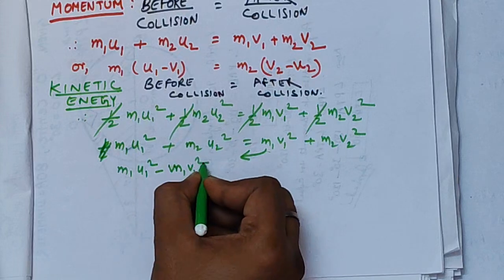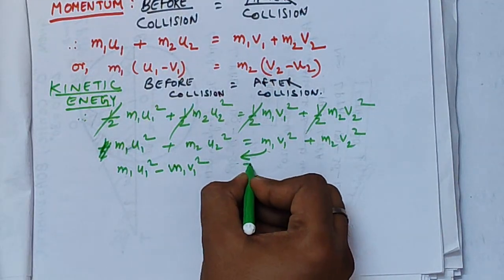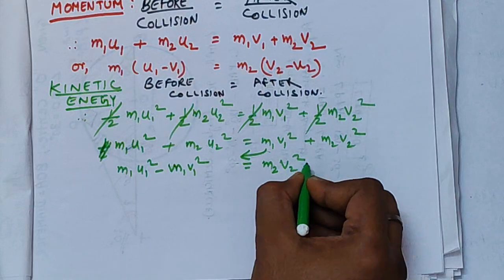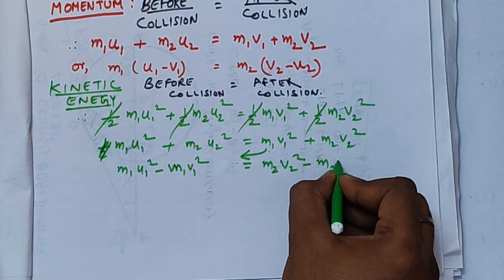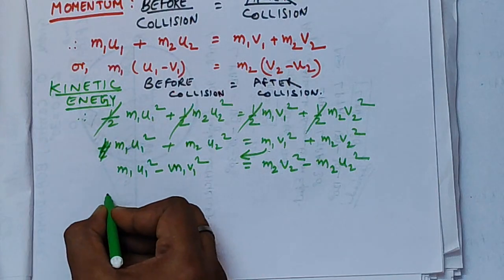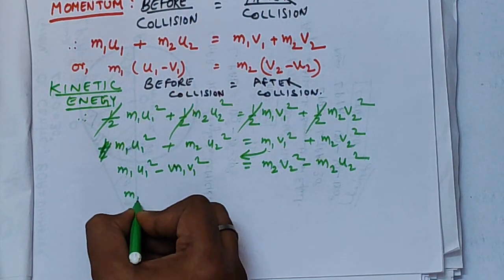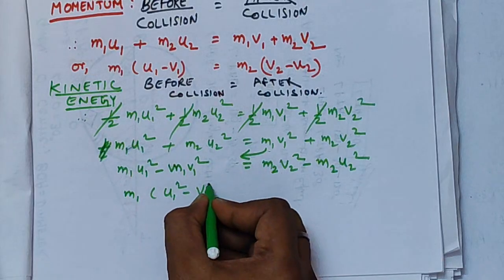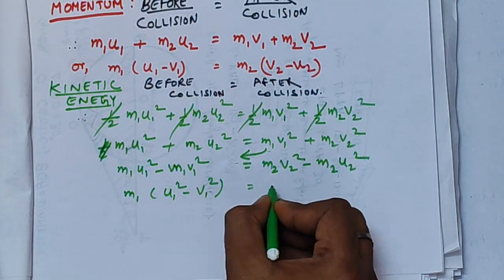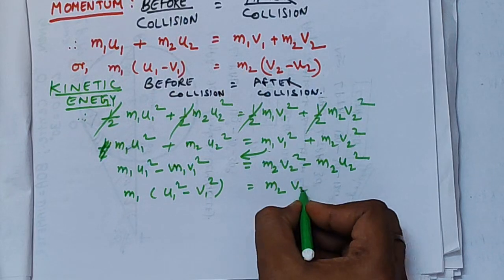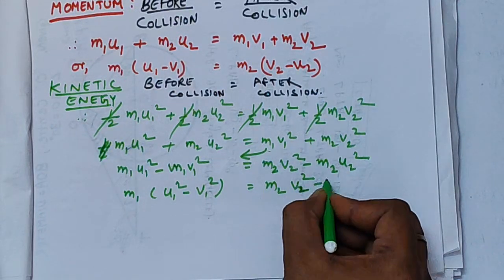As we did earlier, bring the terms with m1 into the LHS as like terms, and the terms with m2 into the RHS. Segregating the like terms, we have in the LHS m1 times (u1 square minus v1 square), and in the RHS m2 times (v2 square minus u2 square).